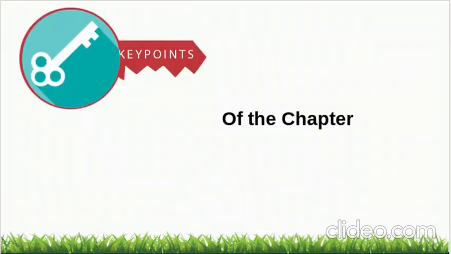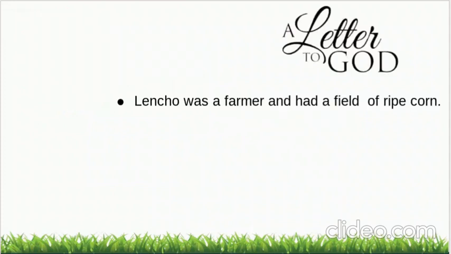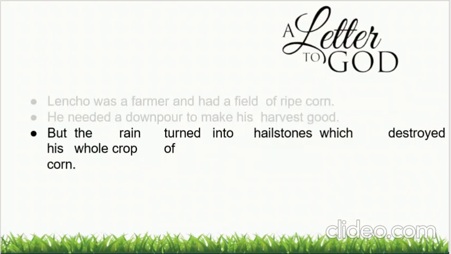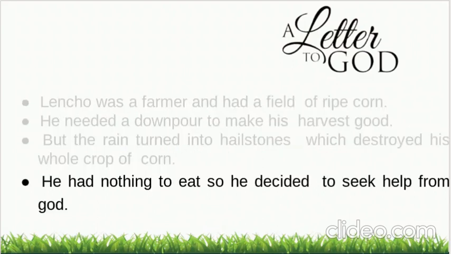So, let's start with the key points and the short summary of the whole chapter. The story is based on a farmer Lencho, and he had a field of ripe corn. He needed a downpour, as in, he needed rain to make his harvest good. But the rain turned into hailstones, which destroyed the whole crop of corn. So instead of rain, it was hailstones, correct? So it destroyed the whole farm.